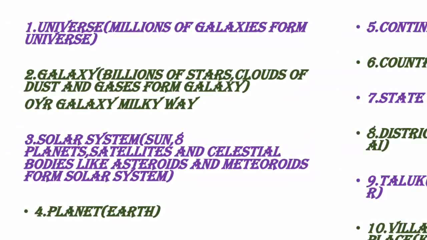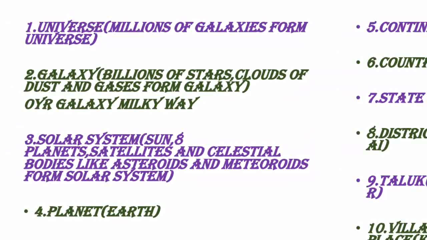We are going to study about the celestial bodies in the further slides. Celestial bodies like asteroids, meteoroids and comets, everything forms the solar system. All these are the members of the solar system. What are they? Sun, 8 planets, satellites, celestial bodies like asteroids, meteoroids and comets form the solar system. This is the important definition.